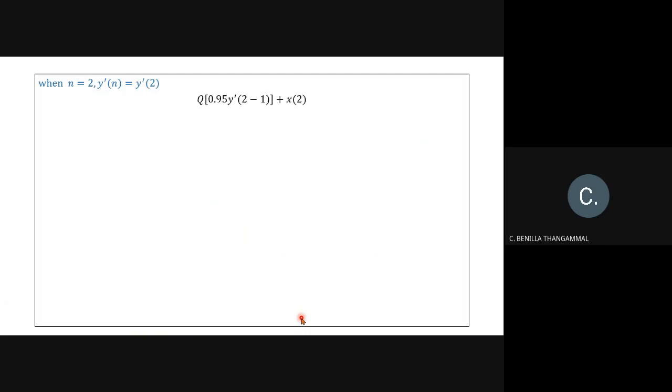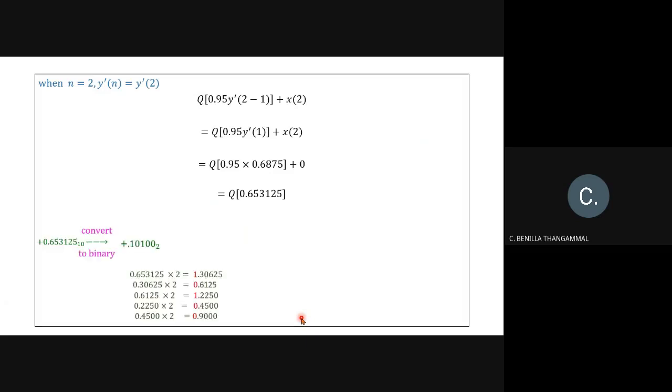now n is replaced by 2. So y dash of 2 is quantization of 0.95 y dash of 2 minus 1, that is 1, plus x of 2. So y dash of 1 is replaced by 0.6875. So 0.95 into 0.6875 is quantization of 0.653125. Quantize the value by converting it into binary. So 0.10100 and add the sign bit.